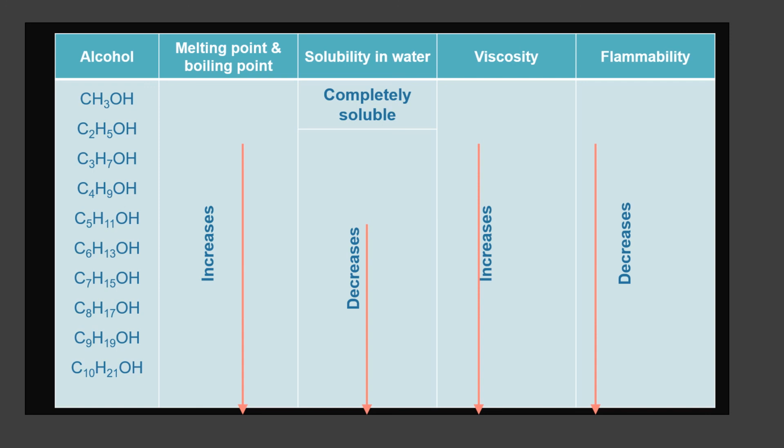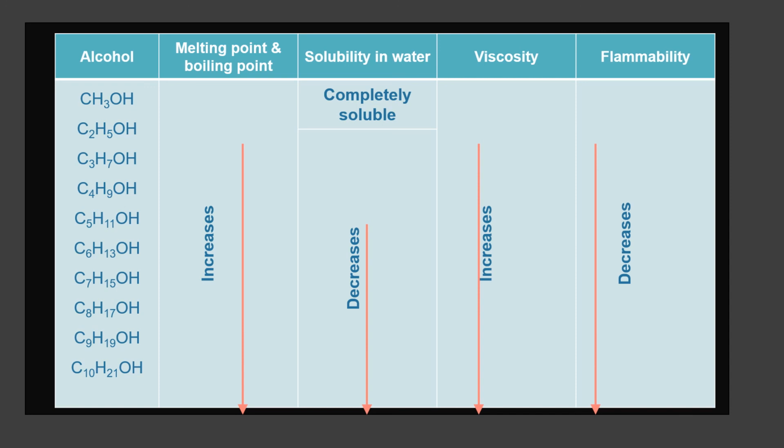So when you compare ethanol and butanol, which one is more flammable? Ethanol, right? So flammability also depends on intermolecular force. When the strength of intermolecular force increases, flammability decreases. Clear? Any doubt?